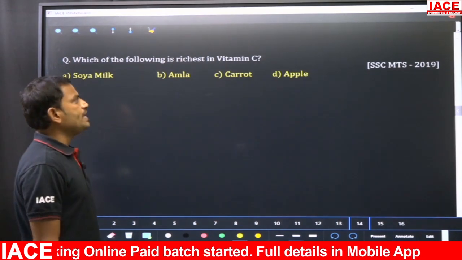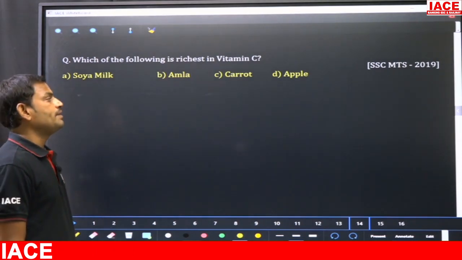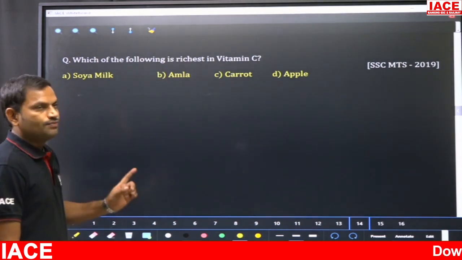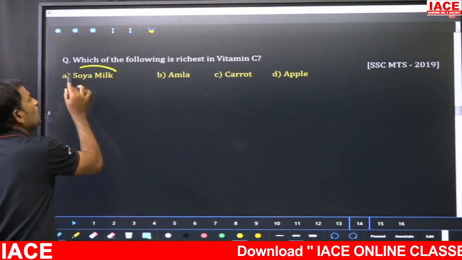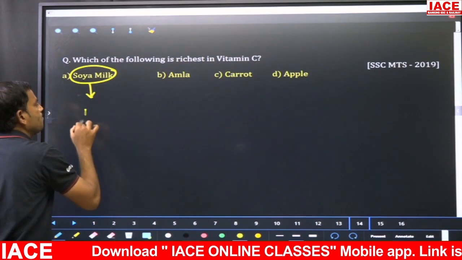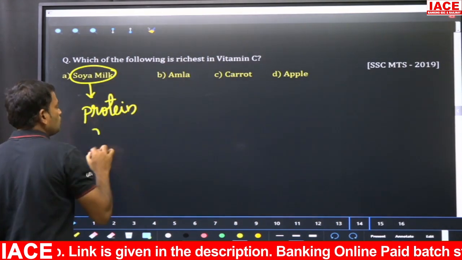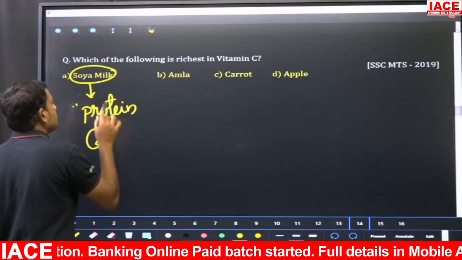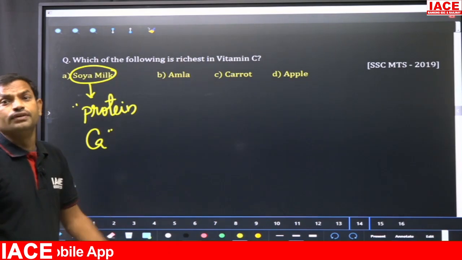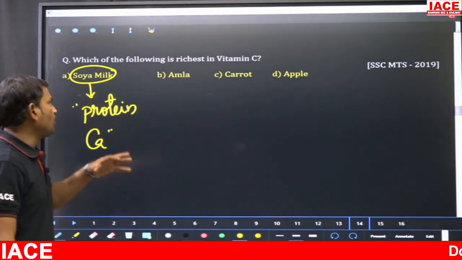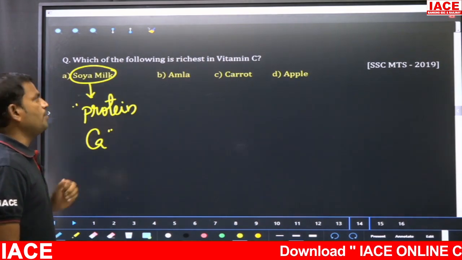Which of the following is richest in vitamin C? The richest source of vitamin C has to be identified here. It was given in SSC MTS 2019. Soya milk is the best source of protein and also calcium. In fact, soya bean is the meat of the poor people, so it contains high quantities of essential amino acid proteins.